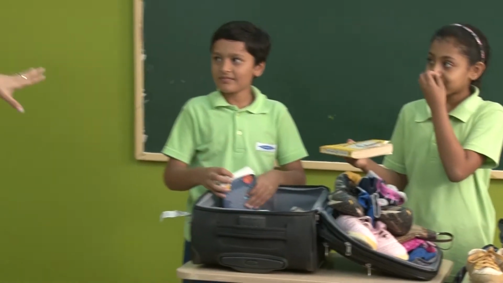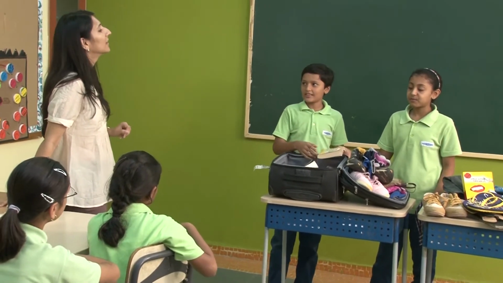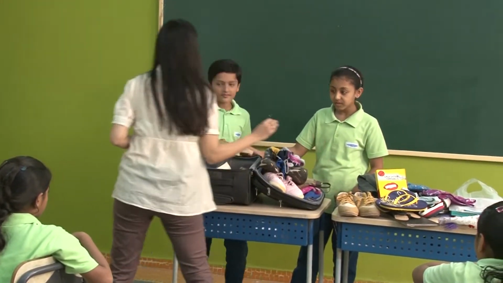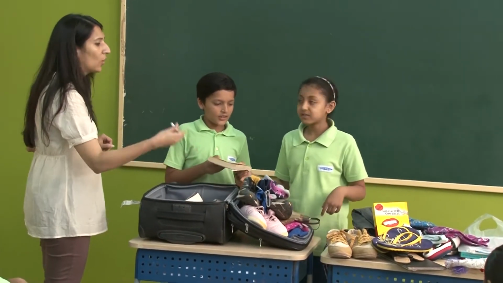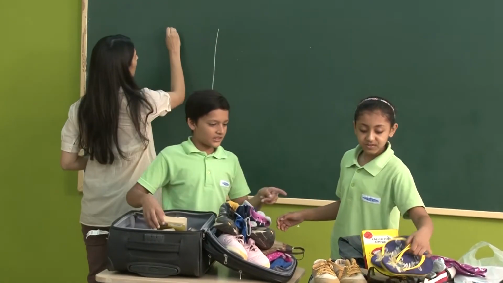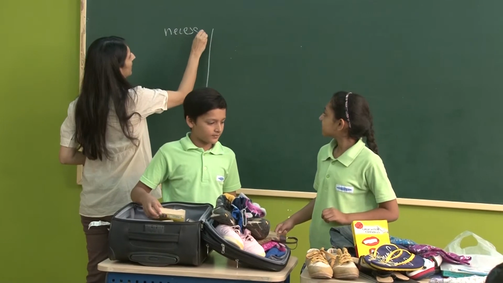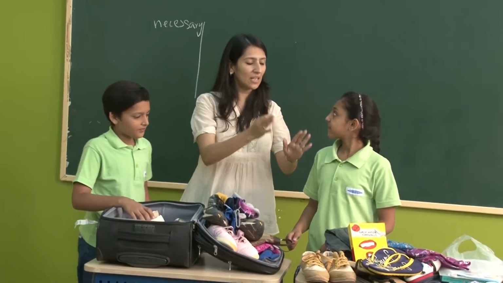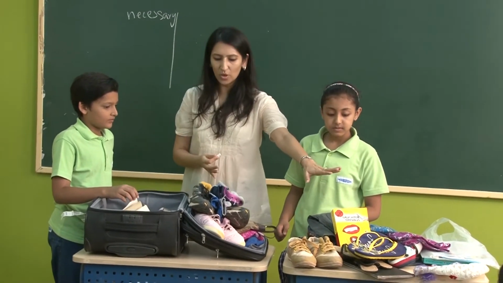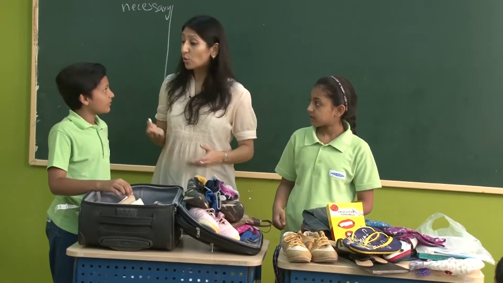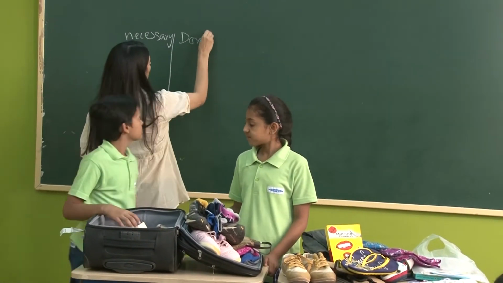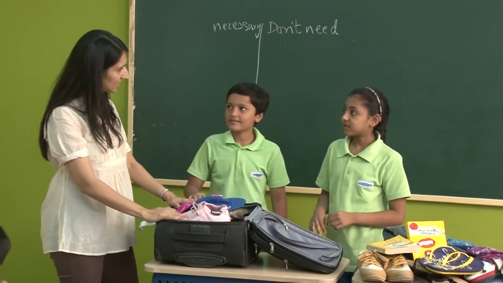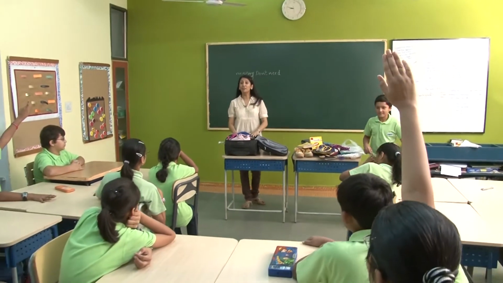Okay, what are you all doing right now? We're looking at what's necessary. Okay, so you're looking at what's necessary, and have you removed anything yet? Yes. What have you taken out? We're taking out the slippers. Okay, why? Because I think shoes would be fine. So what are the things that you're taking out? The slippers, the extra book, things that you don't need. Okay. All right, 14, 15. So you removed only 3 things. Can anybody make this even leaner?